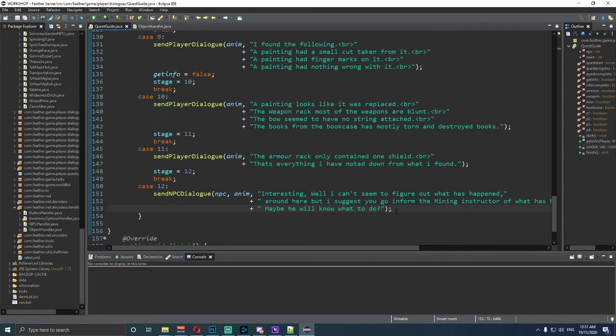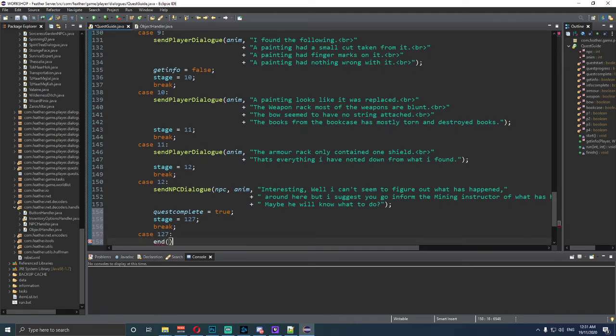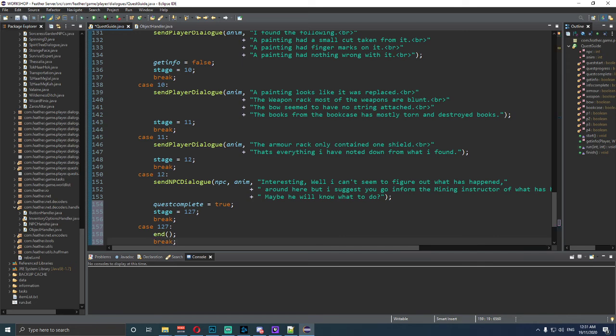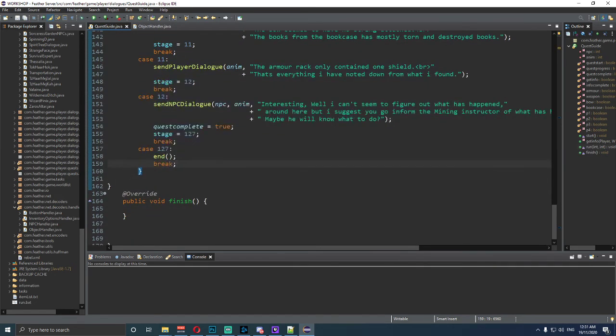Okay, the next thing that we need to do is the following: quest complete is equal to true, stage is equal to 127, and break. Now we need to do case 127, and we need to say end and break. Okay, Control S to save all that. Now that should be the whole lot of this tutorial done. Let's go check out this code.